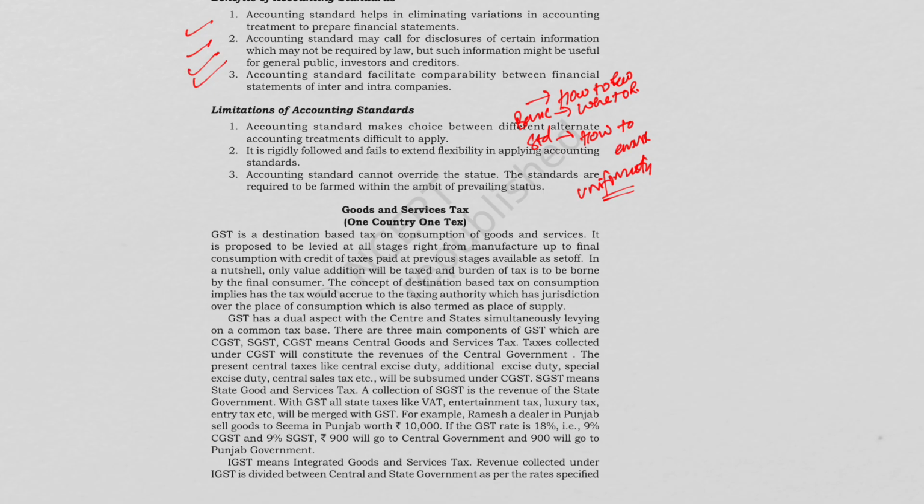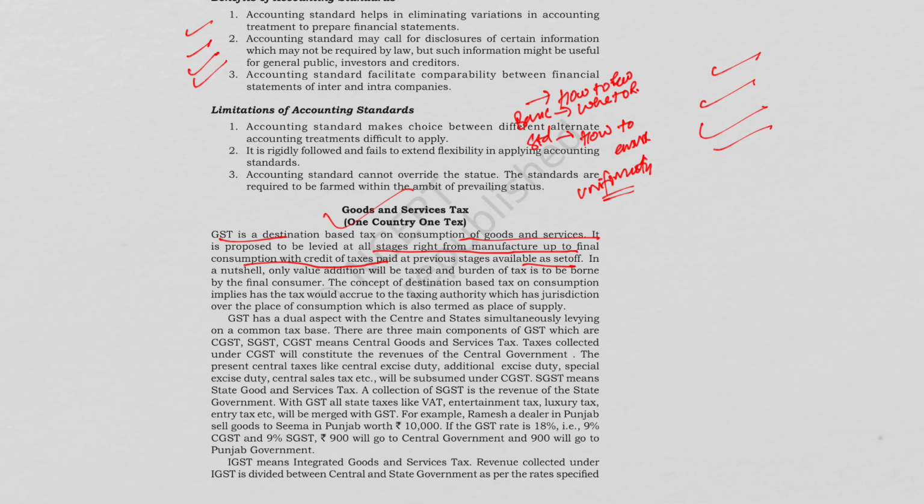So what is GST, goods and service tax? GST basically it affects the businesses, consumers, government as well as the accountants. So we'll study this from absolute basics slowly, clearly as well as deeply. So let's start. GST is a destination based tax on consumption of goods and services. It is proposed to be levied at all stages, right from the manufacture up to the final consumption, with credit of taxes paid at previous stage availed as set off.